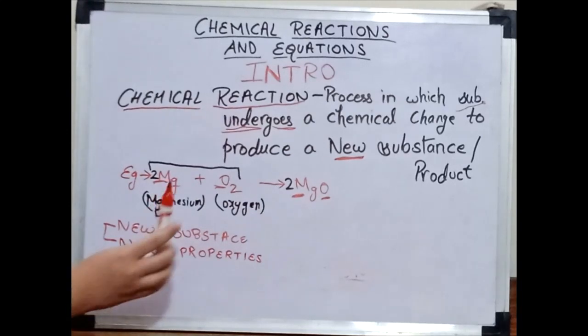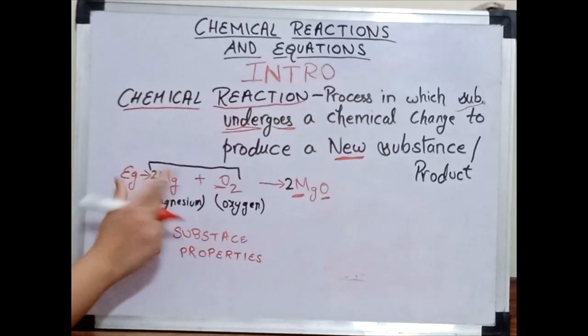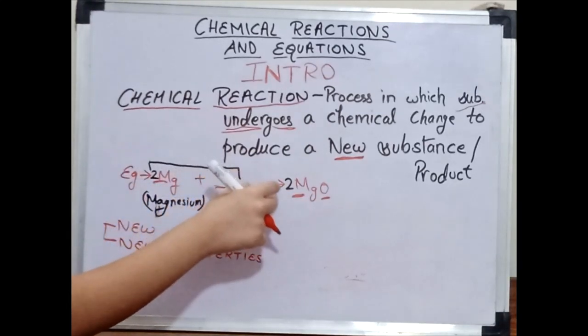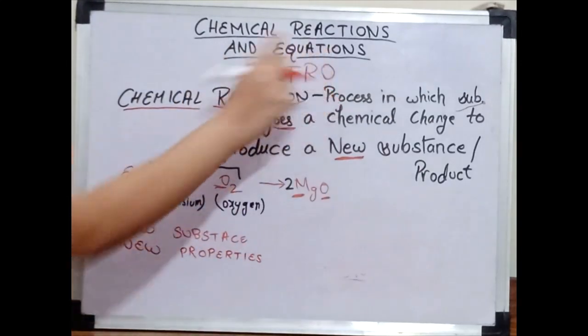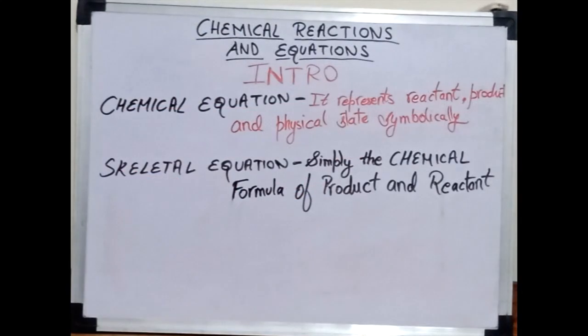Okay? So this was a chemical reaction, and this whole thing, magnesium plus oxygen gives us magnesium oxide, is our chemical equation. I hope this is clear. Now let us talk about our next topic, that is skeletal equation. As you can see, I have written the definition of chemical equation.